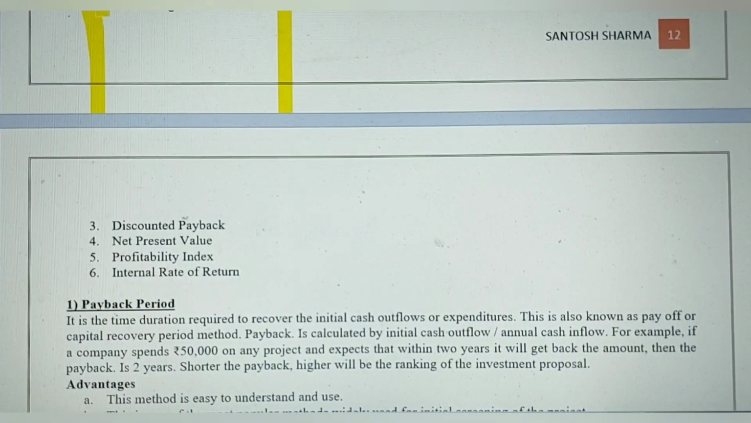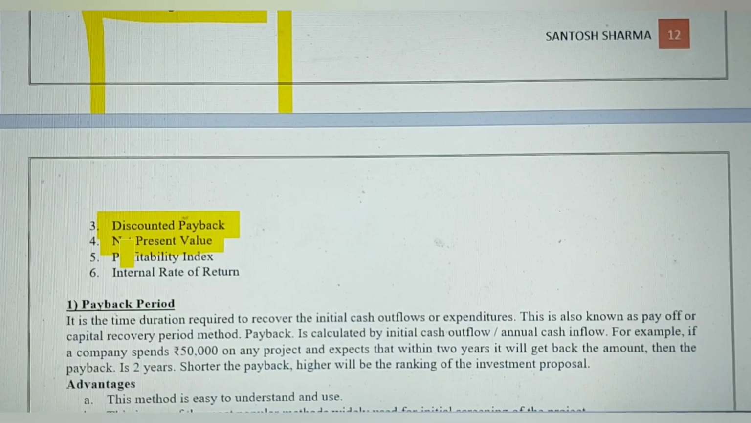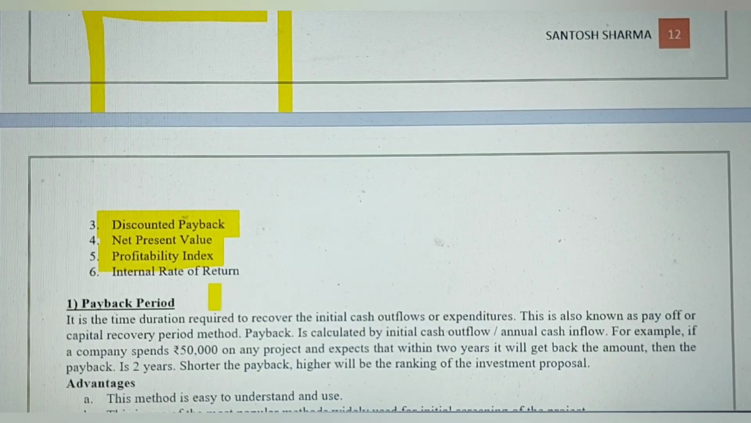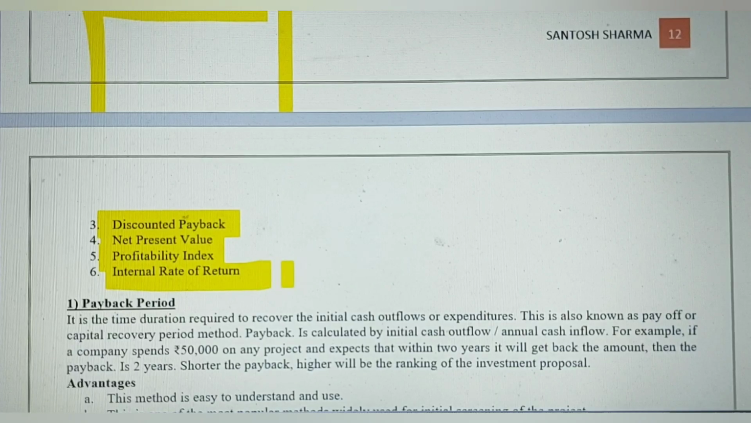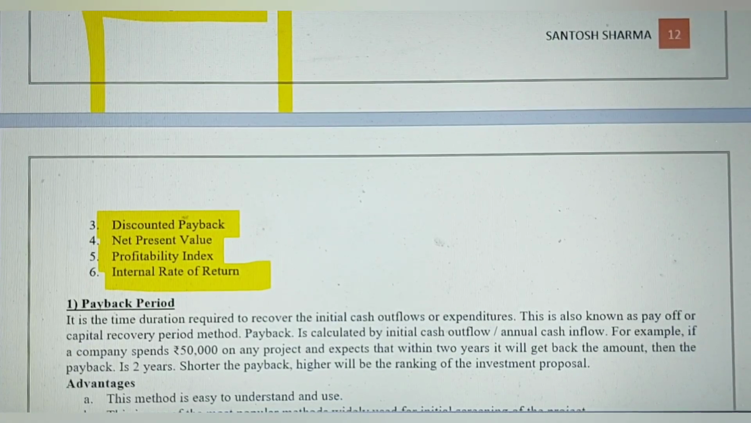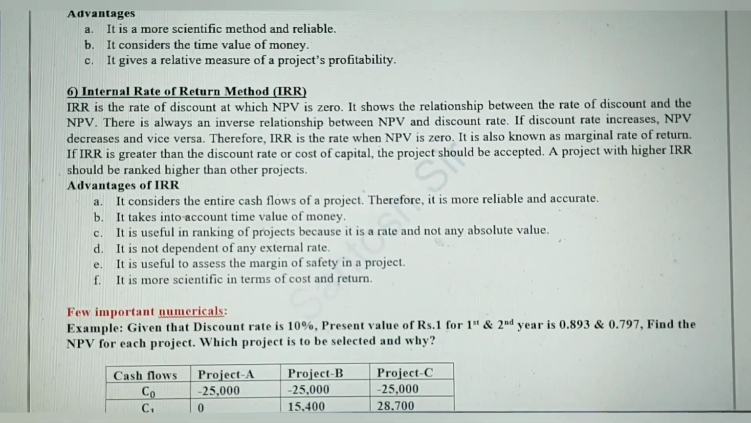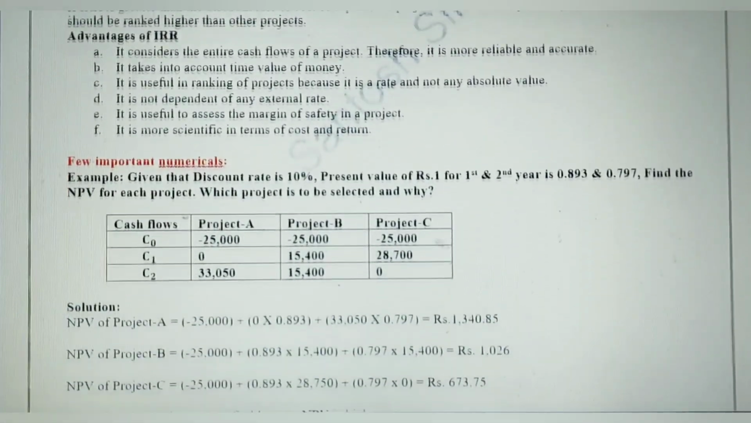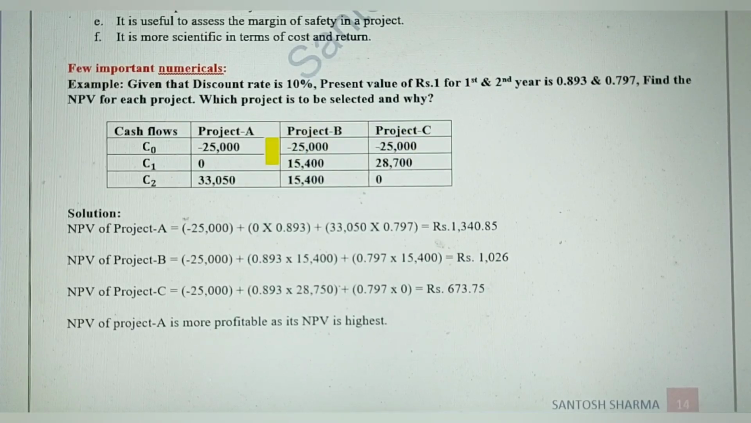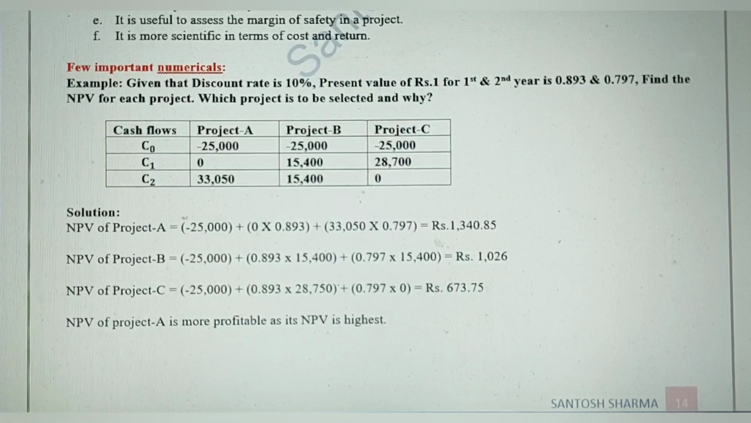So payback period, accounting rate of return, that is ARR method, discounted payback method is there, NPV method is there, PI, that is profitability index method, and IRR. And all these methods should be explained, should be learned along with their advantages and disadvantages. Based on this, you can also practice this type of numericals where different projects will be given, cash flows will be given, and you have to select the best project out of the lot.